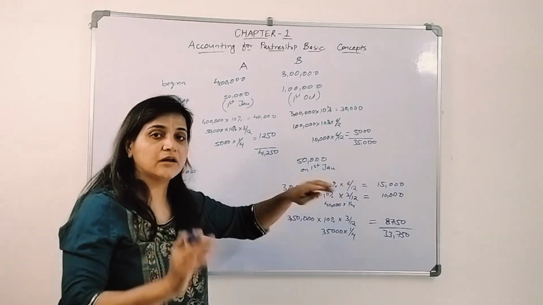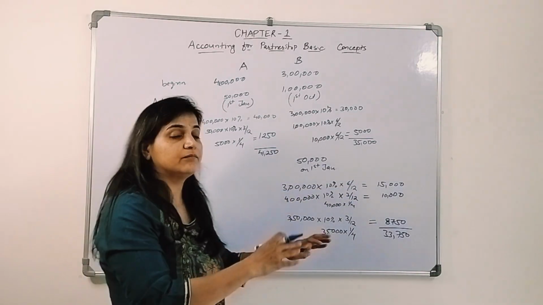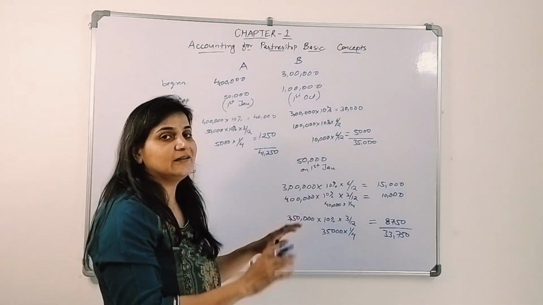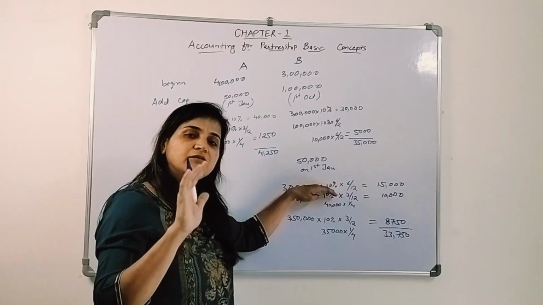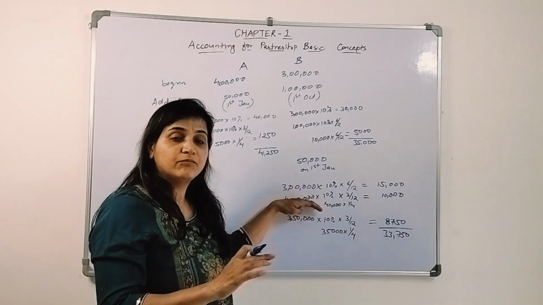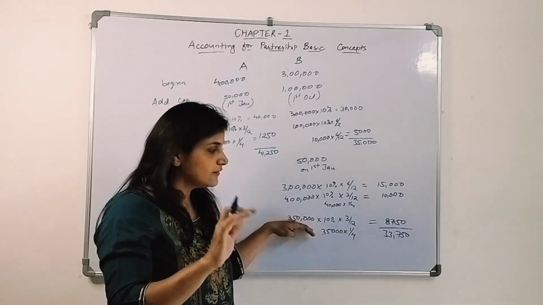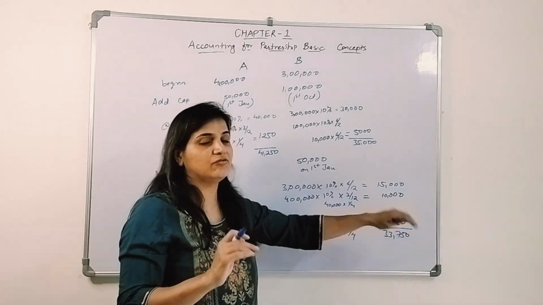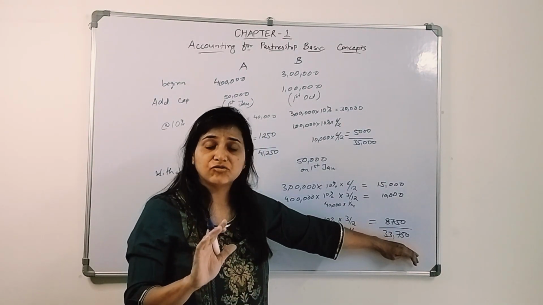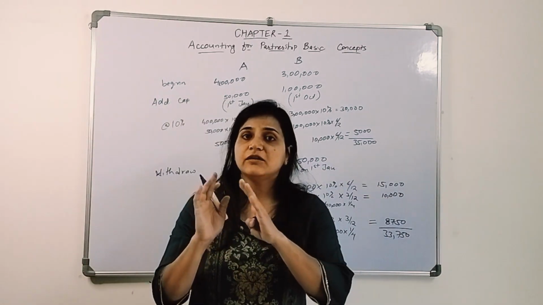That's how we are going to give interest to Mr. B when additional capital is brought into the business in the middle of the year, or when he withdrew certain capital at a certain point of the year. So we need to calculate in such a way: this 3 lakh was there in the firm for 6 months, so we will give 10% for 6 months. Then 4 lakh was there for 3 months, so we will give for 3 months. And then 3,50,000 was there for 3 months, so we will give 10% interest on 3,50,000 for 3 months. That's how we will get to know the interest that we will give on the capital amount, right? So this is how we will calculate the interest on capital.